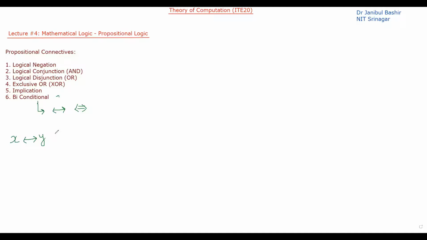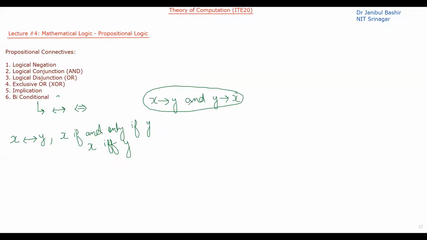And in English words, it is spoken as X if and only if Y. Or I can say that this particular statement means X implies Y and Y implies X. I can write it like this: X implies Y and Y implies X. That means this and this are the same.